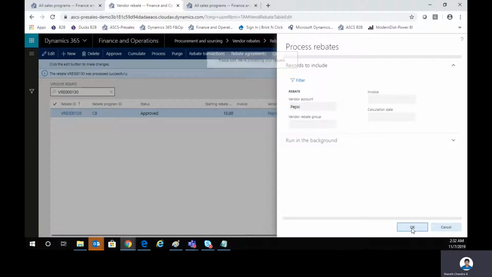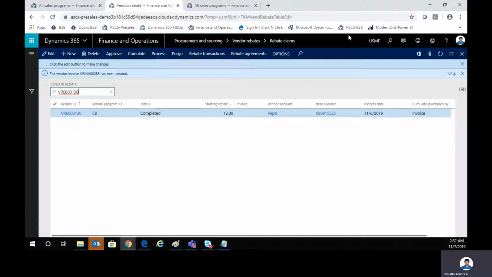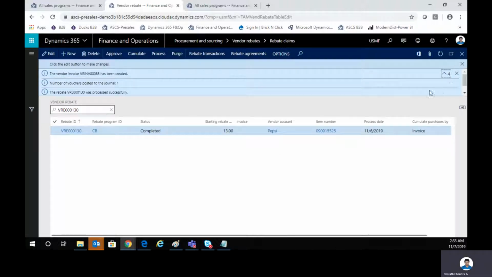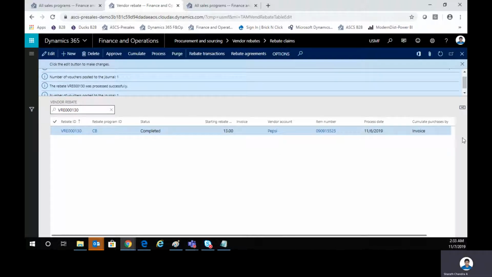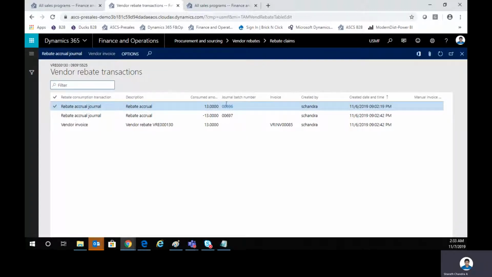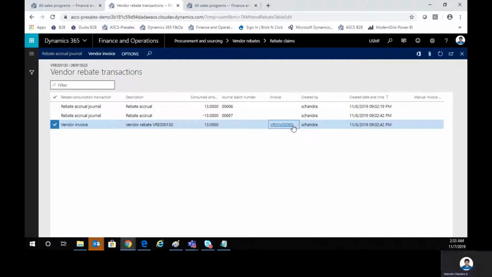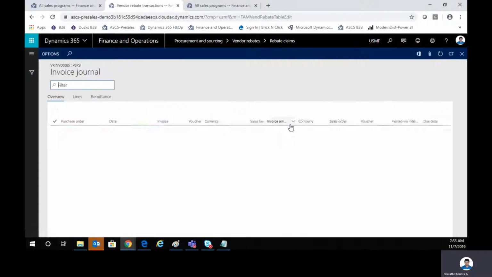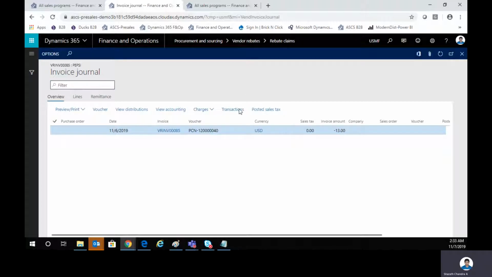Now you observe that once I process the rebate agreement, data chargeback rebate, the message comes up saying that the vendor invoice V00085 has been created. This vendor invoice is because the rebate claim has been processed. Where can you access this rebate claim? You can simply go into these rebate transactions to see that there are journals that have been created and there is an invoice here. I can quickly go and check the invoice and what the transactions are.